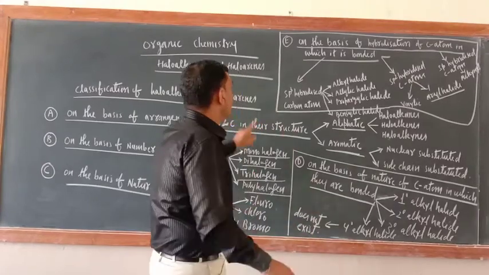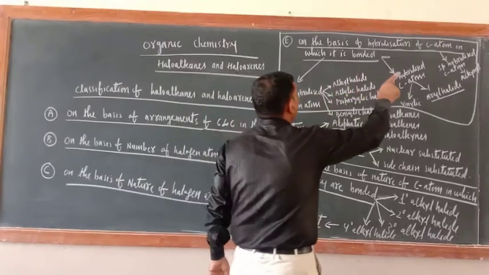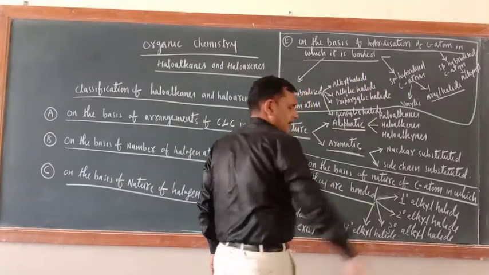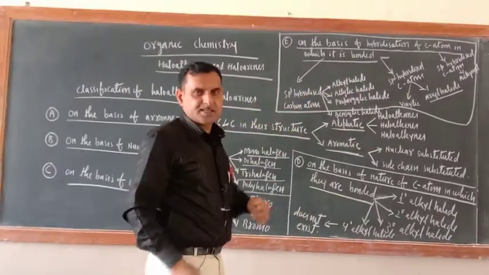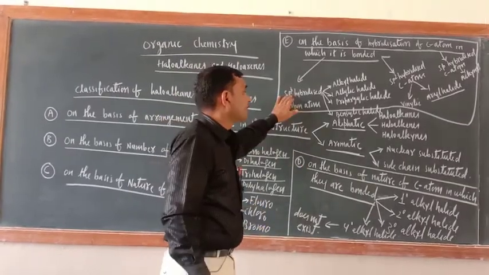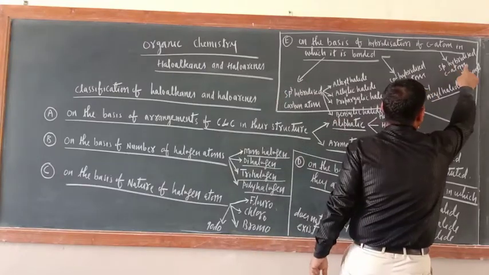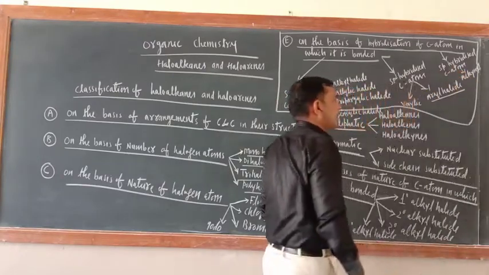Now E is on the basis of the hybridization of the carbon atom to which it is bonded. The halogen atom may be bonded with an sp3 hybridized carbon atom, an sp2 hybridized carbon atom, or an sp hybridized carbon atom.